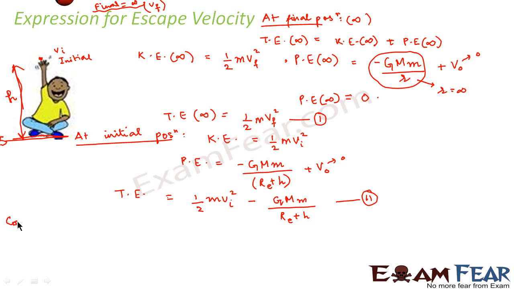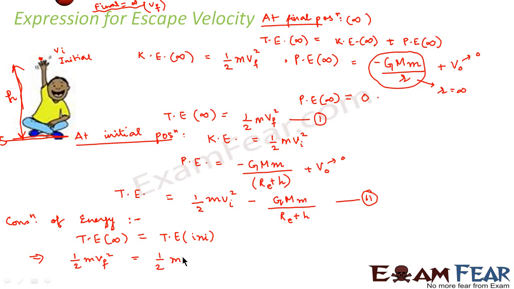Now, according to conservation of energy, the total energy at the initial position should be equal to the total energy at the final position. That is, total energy at infinity should be equal to the total energy at initial position, right? Now let us equate the values which we got here. So total energy at infinity was half m Vf square, and total energy at initial position is half m Vi square minus G m1 m2 by Re plus h.